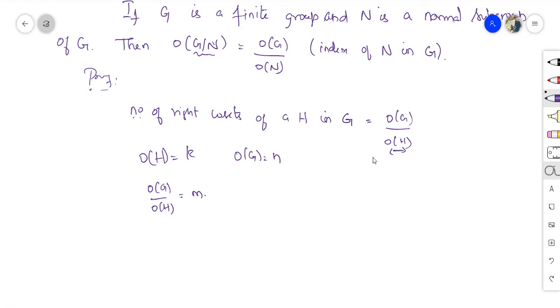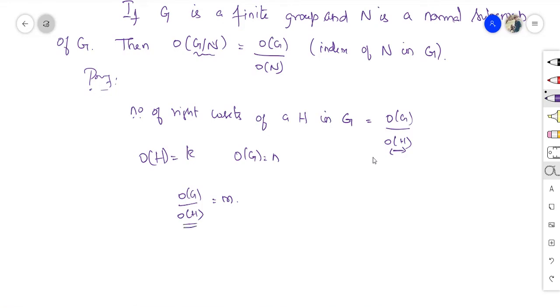Assume that the number of right cosets, that is order of G by order of H, is m. How is it possible? I am just assuming this to be m.